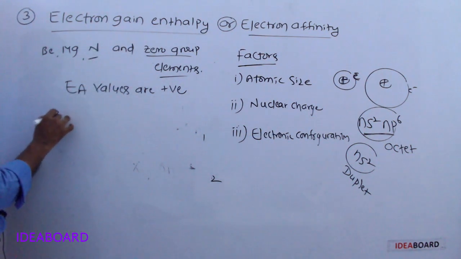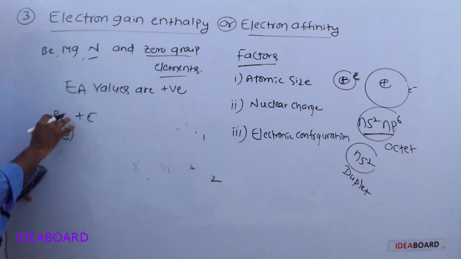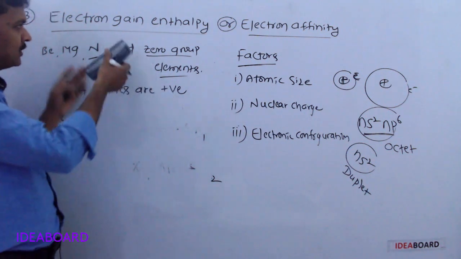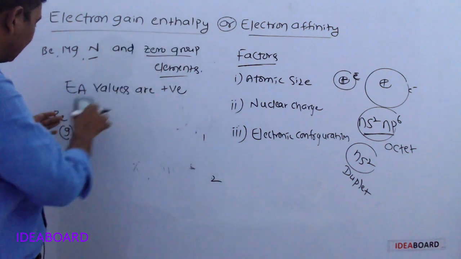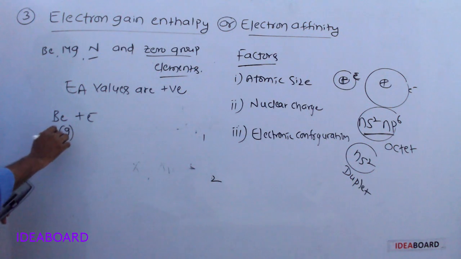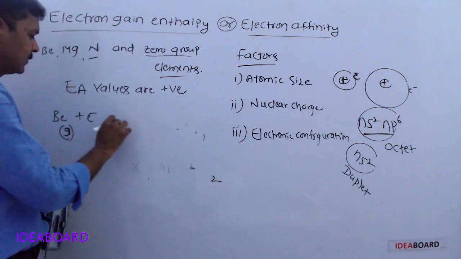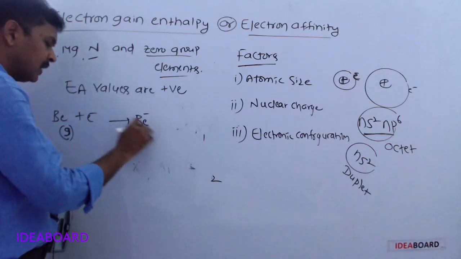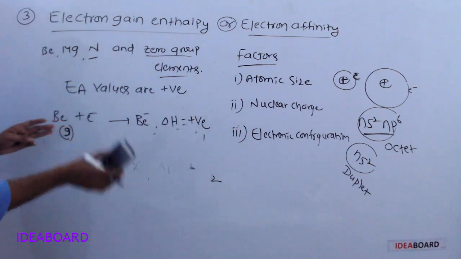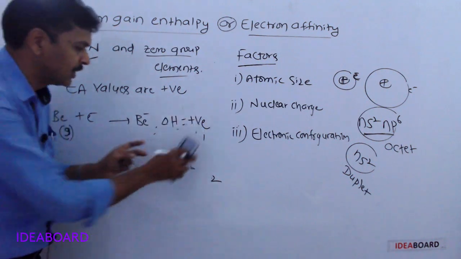That means, see, beryllium plus electron should be in gaseous state. Actually, beryllium is not in gaseous state; beryllium is a metal, it should be in solid state. But by the electron affinity definition, the amount of energy liberated when one electron is added to the valence orbit of a neutral isolated gaseous atom, it should be in gaseous state. Beryllium should be taken in gaseous state to form Be minus. But here energy will be required. Delta H is positive. To enter one electron into the valence orbit of beryllium, energy will be required.